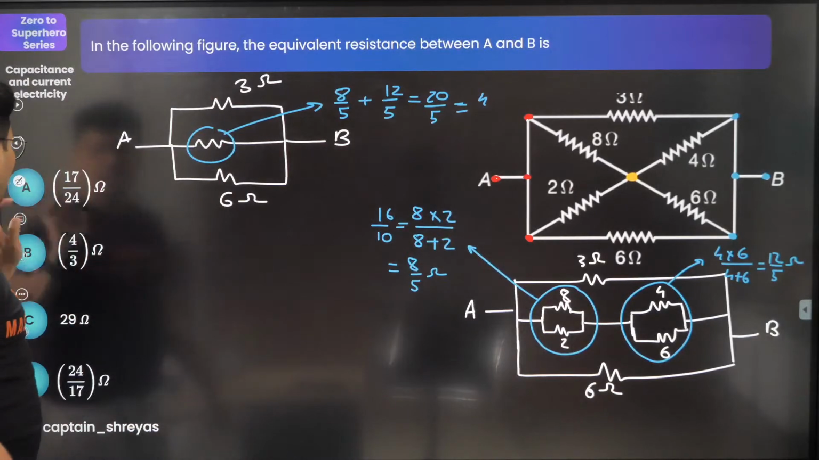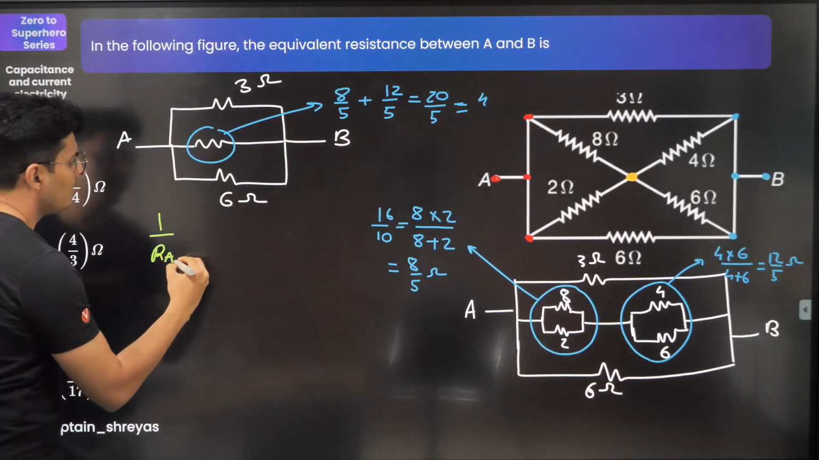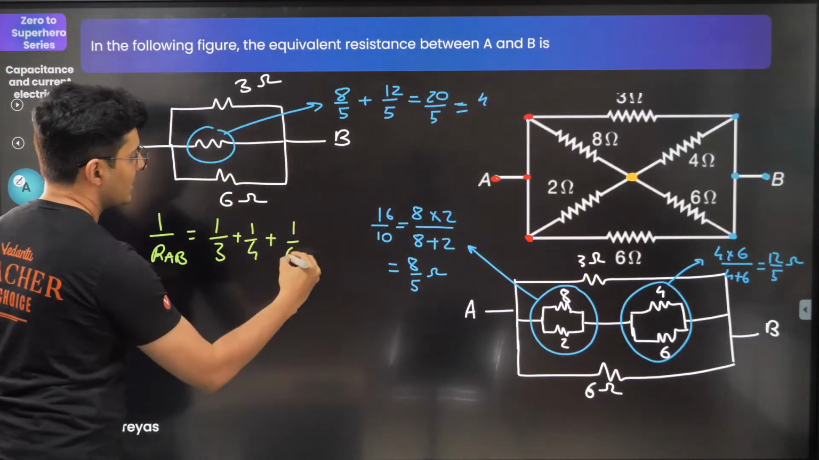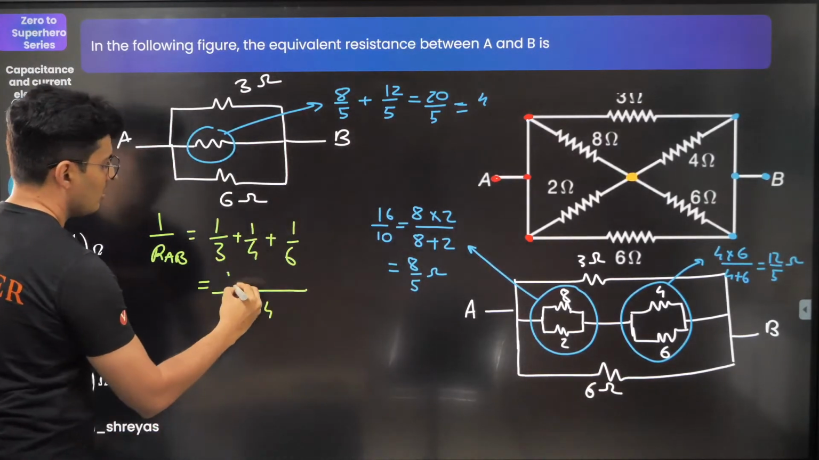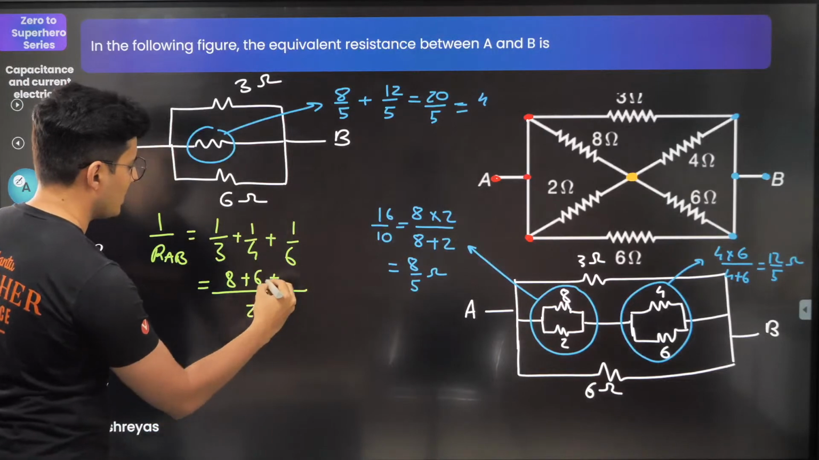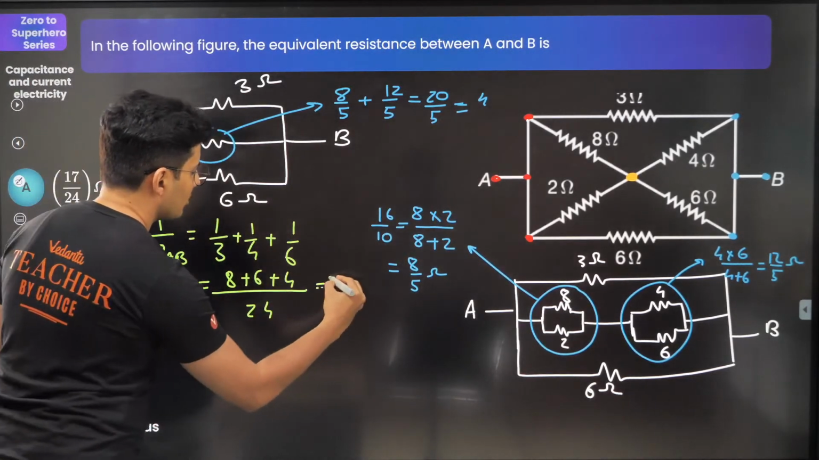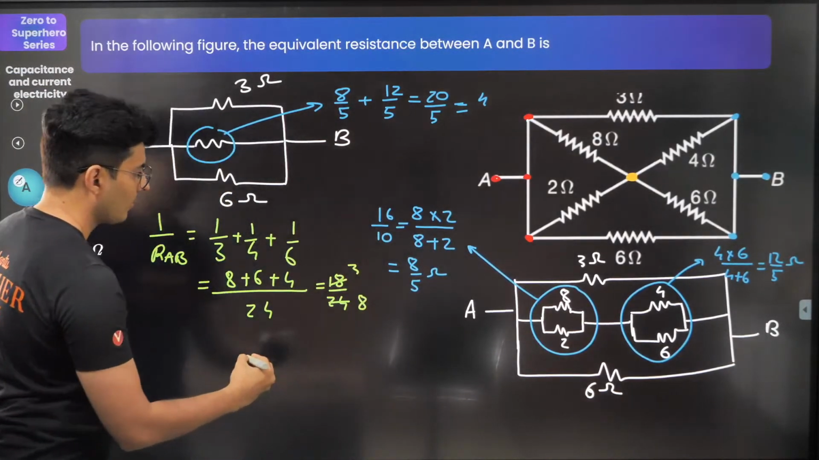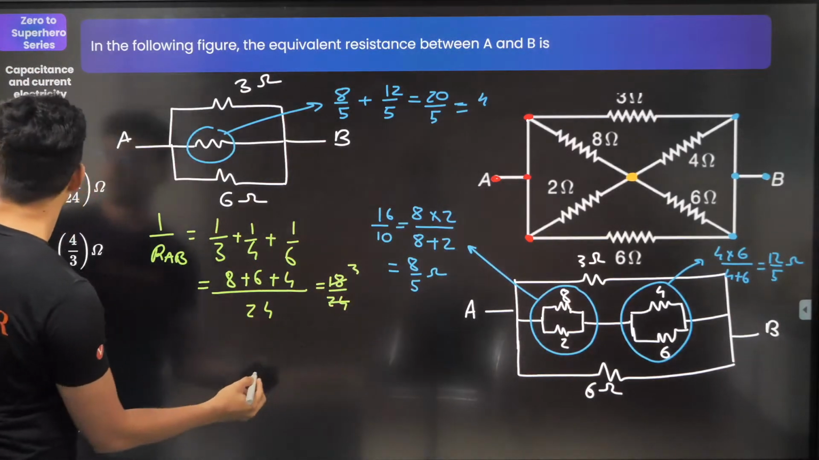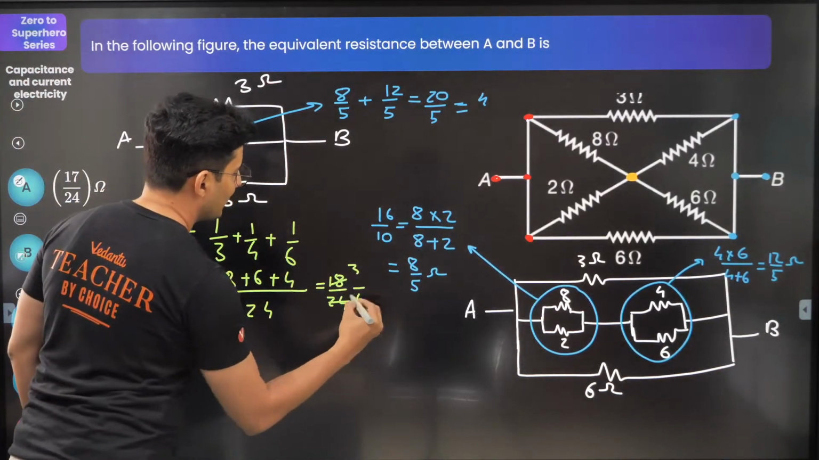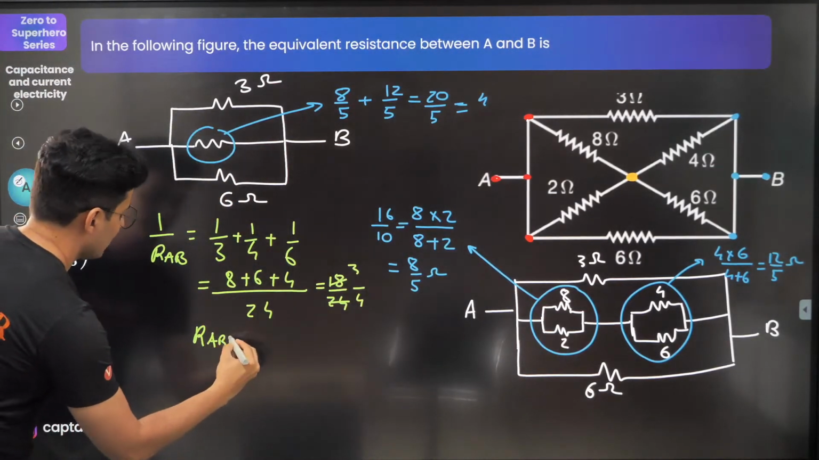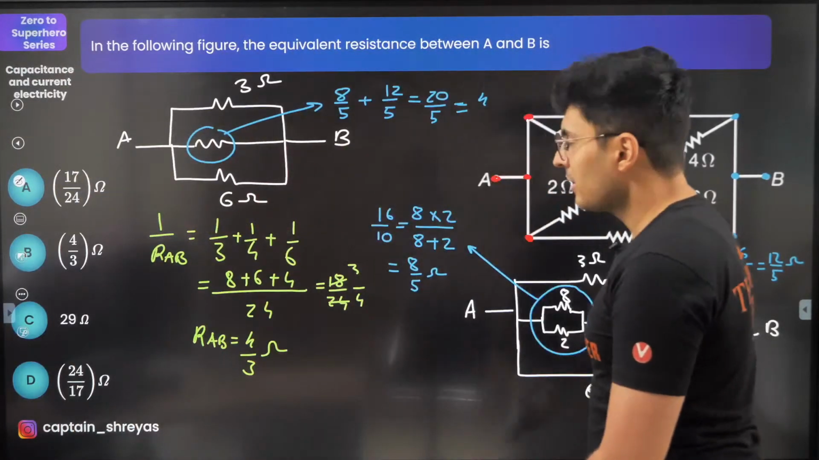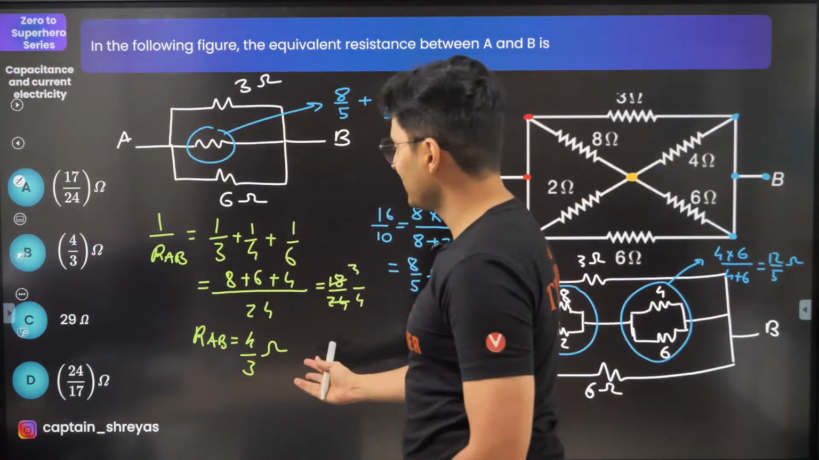Now all the three are in parallel, so the equivalent RAB will be 1 by 3 plus 1 by 4 plus 1 by 6. So their LCM is 24. This will be 8, this will be 6, this will be 4. It's 6 plus 4, 10, 18. So this will be 18 by 24. I can divide it by 6. This will be 3, this will be 4. So therefore, RAB will be nothing but 4 divided by 3 ohms. That's the answer. Oh yes, it is 4 by 3 ohms. That's it.